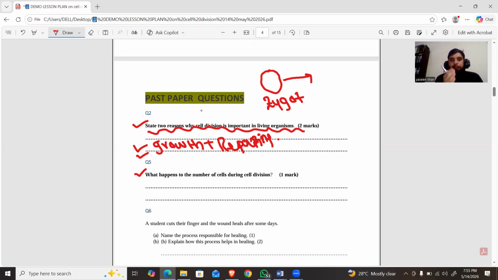So the main secret behind how a baby becomes an adult, how the number of cells increases in our body, is that the number of cells increases due to cell division. So this is the main property of living organisms.